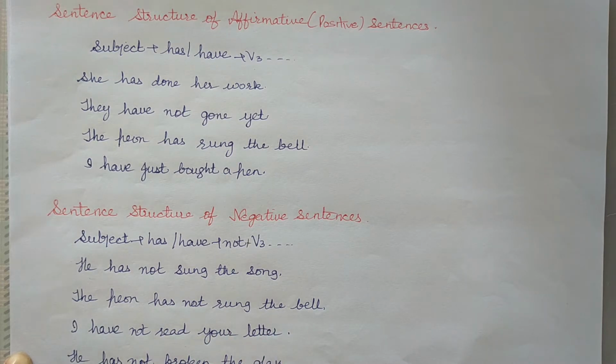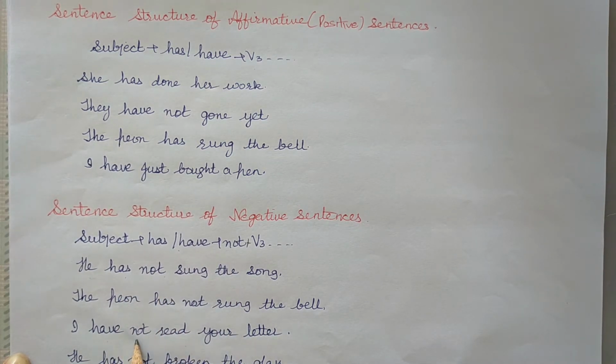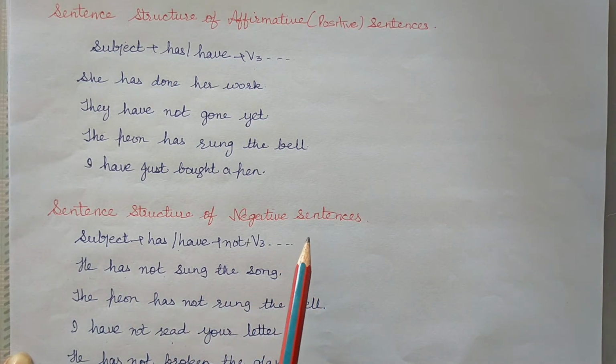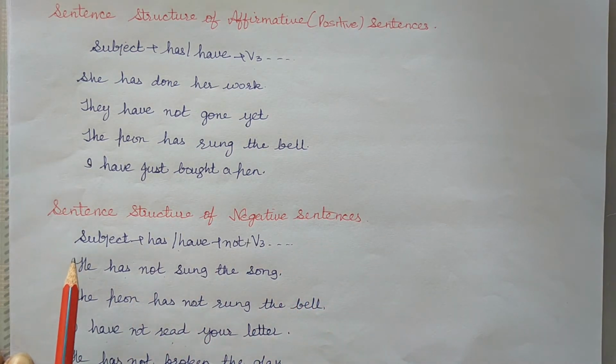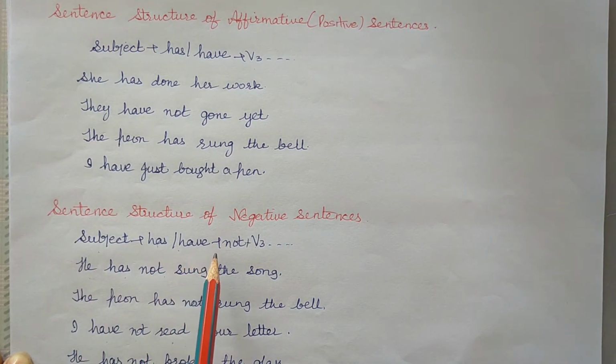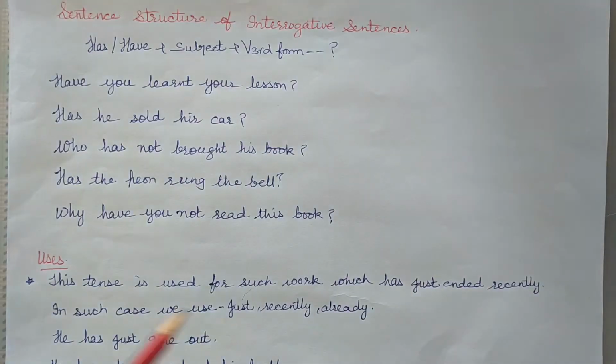He has not broken the glass. Has not, have not plus verb's third form: sung, read. So structure of negative sentences in present perfect is subject plus has, have plus not plus verb's third form.